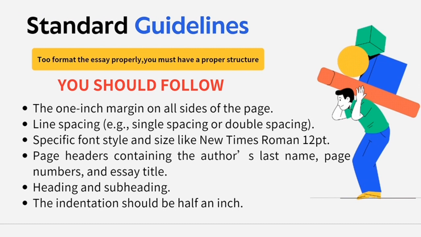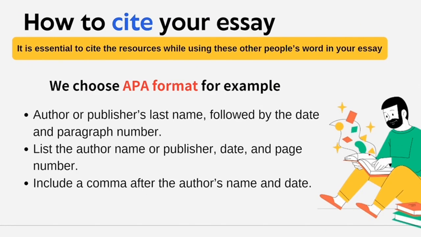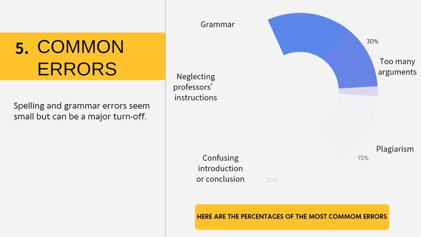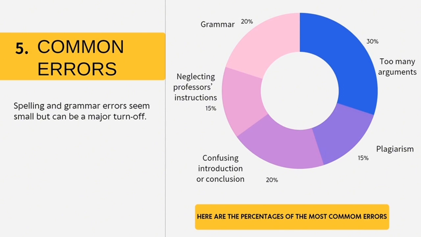And you should follow some standard guidelines, such as page headers containing the author's last name, page numbers, and essay title. How to cite your essay? We choose APA format for example. The following conditions are the regulations you should obey. If you want your essay to get an A+, you should follow the rules on the list. Here are the common errors, and the percentages in the pie chart are from foreign university surveys.